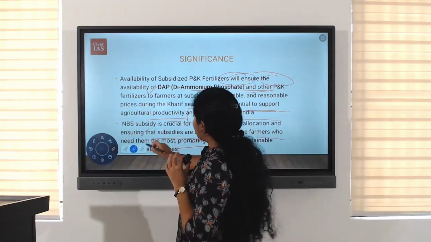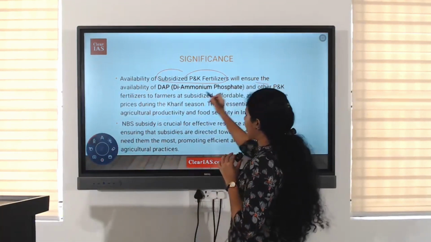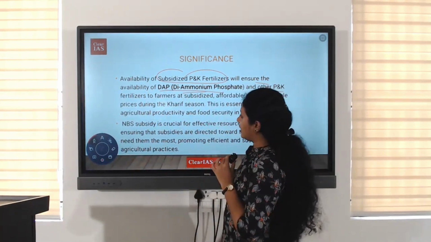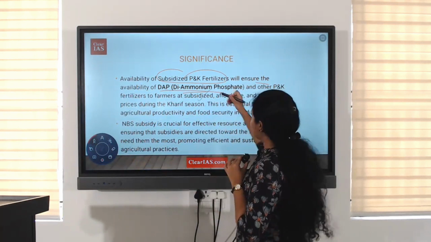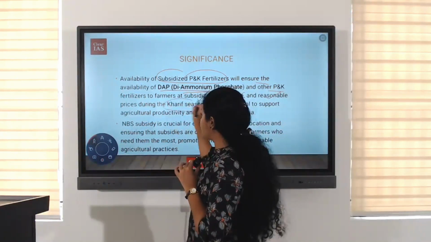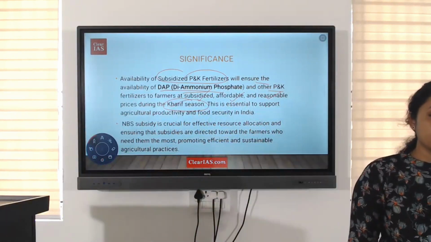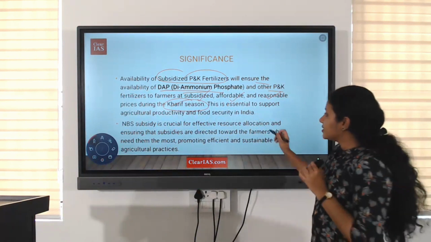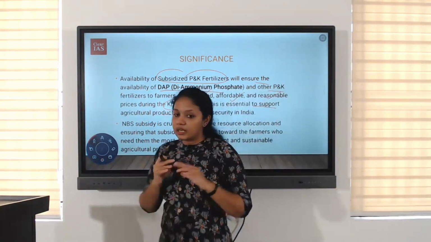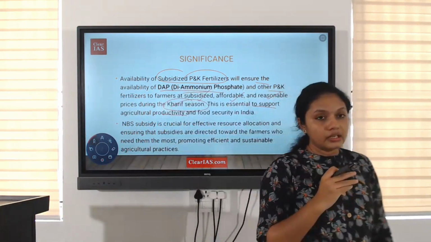First one is availability of subsidized P&K fertilizers will ensure the availability of DAP and other P&K fertilizers to farmers at subsidized, affordable and reasonable prices during the Kharif season. Kharif season, which season? Monsoon season. Okay. This is essential to support the agricultural sector. So in the monsoon season, we will get enough fertilizers which contain potassium,